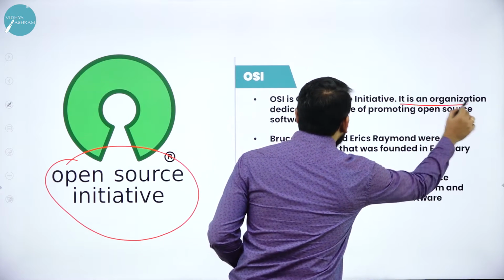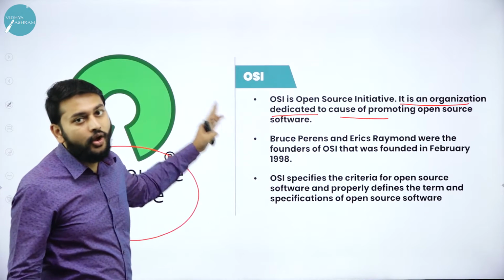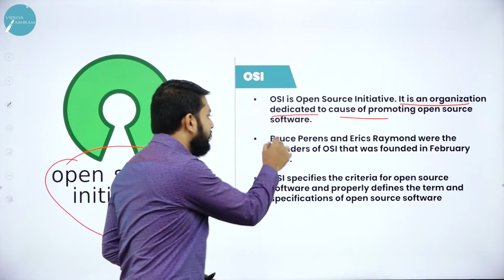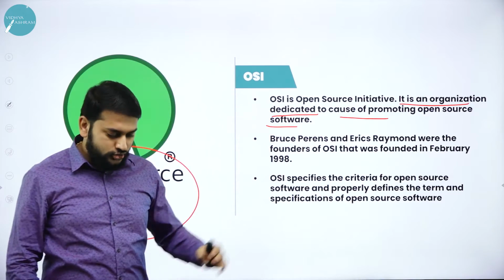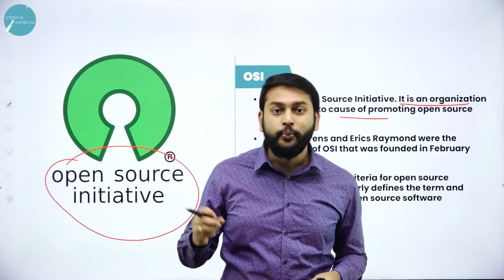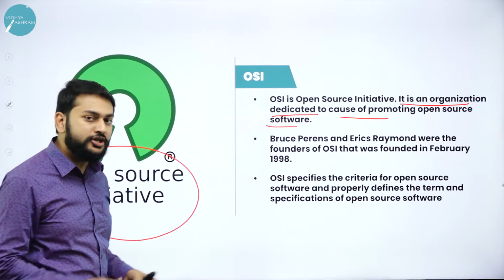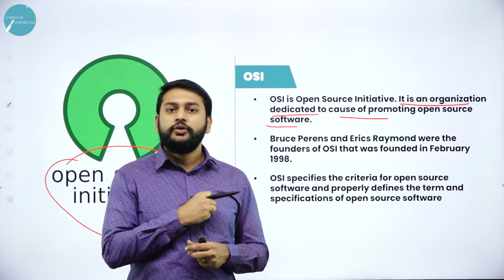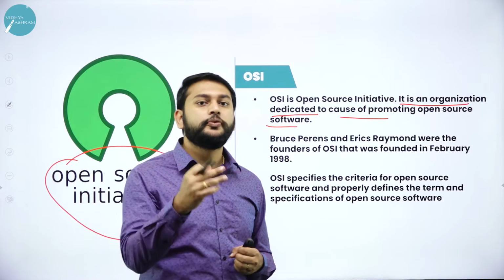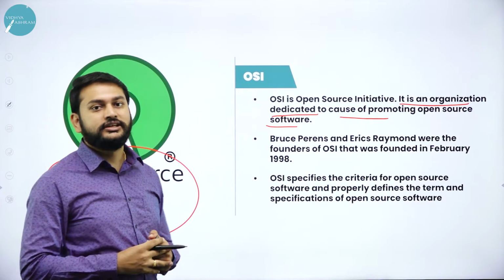It is an organization dedicated to promoting open source software. Just as we have a forum for free software, they create a community for open source too. What is the use of this community? Just to promote the people working with open source software. That's the motive of this community.